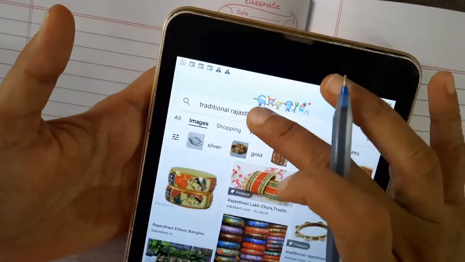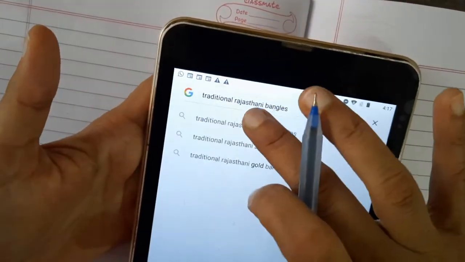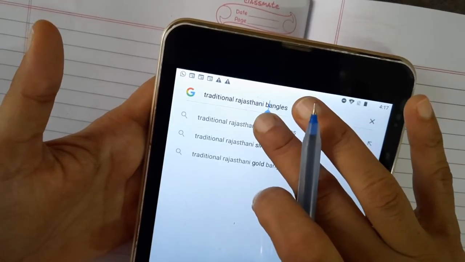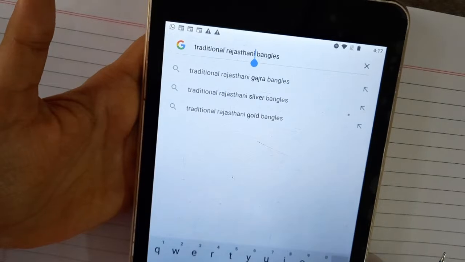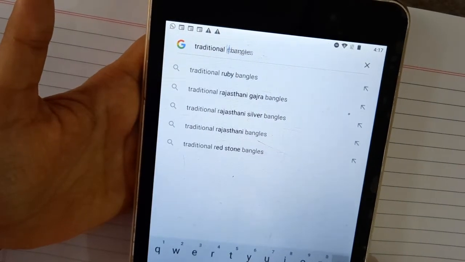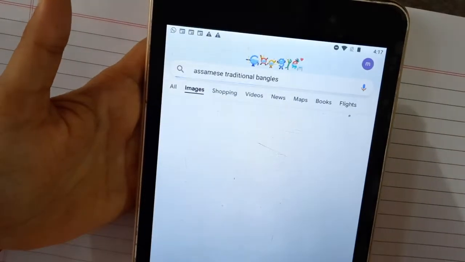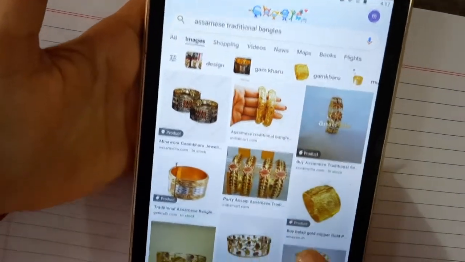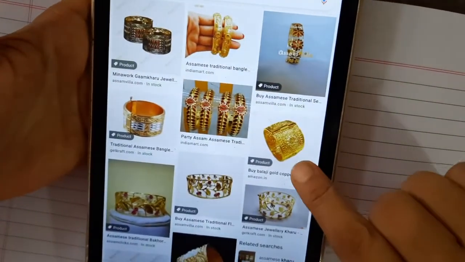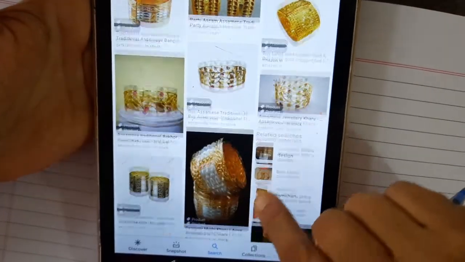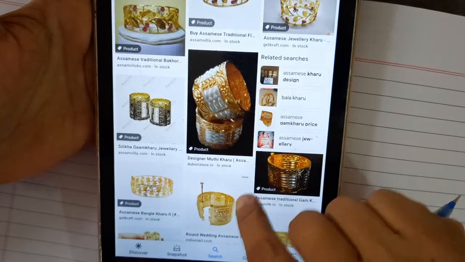In place of Rajasthani, you can put the Assamese also, and you will get different pictures of Assamese traditional bangles. Assamese bangles are different types of bangles.